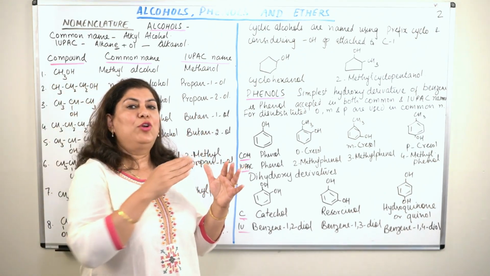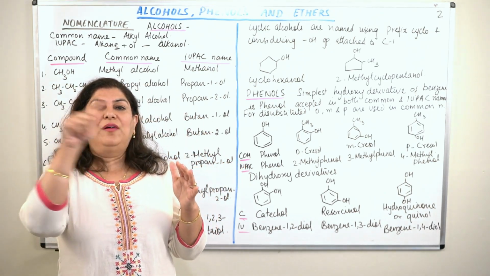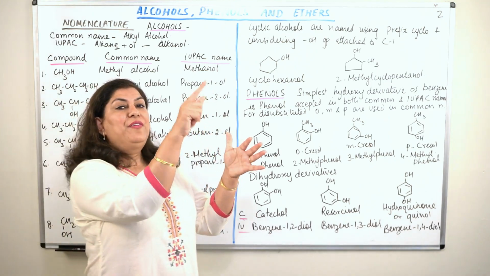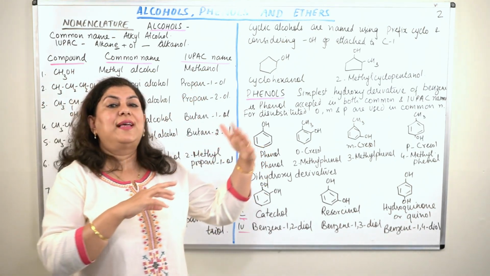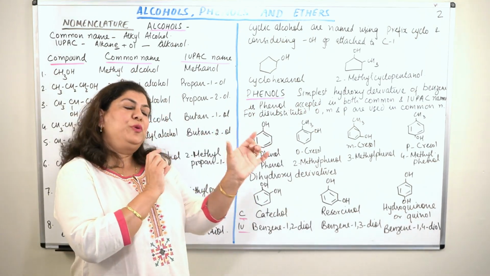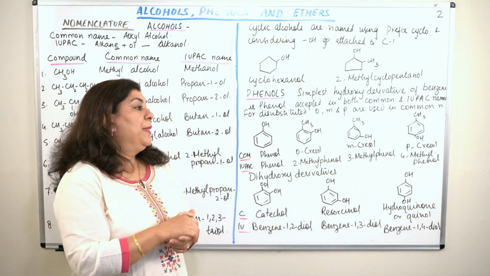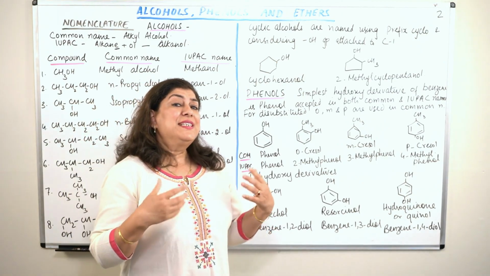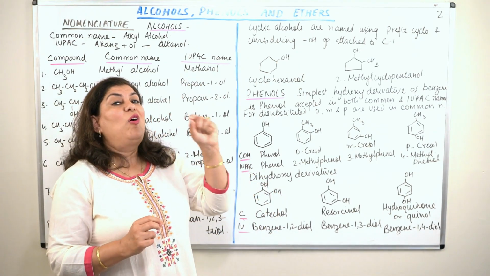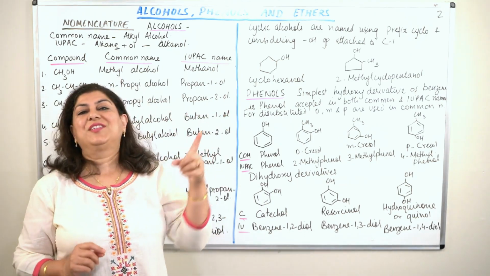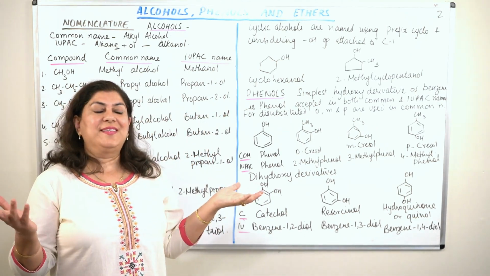For example, you have cyclopentane, cyclobutane. If there are 4 carbons making a cycle, it is cyclobutane; 5 carbons, you call it cyclopentane; 6 carbons, cyclohexane; 7 is cycloheptane and so on. You just put the word cyclo before it. But if it is an alcohol, then the carbon which has the alcoholic group is treated as the first carbon and the rest is the same.